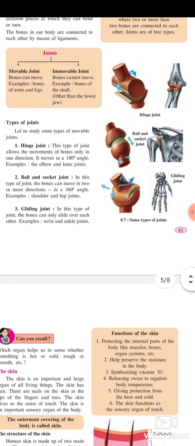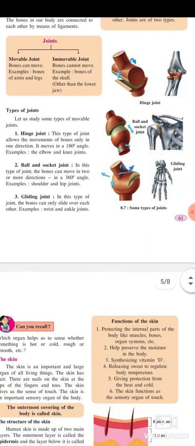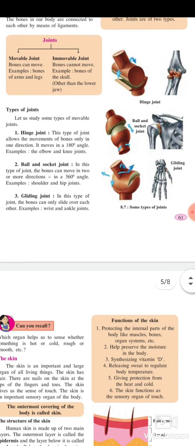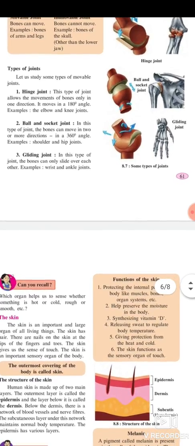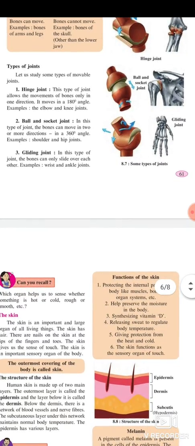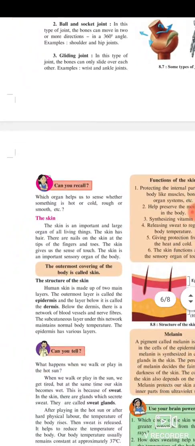Types of joints. Let us study some types of movable joints. Hinge joint. This type of joint allows the movement of bones only in one direction. It moves in a 180 degree angle, for example, the elbow and knee joint. Ball and socket joint. In this type of joint, the bones can move in 2 or more directions in a 360 degree angle, for example, shoulder and hip joint. Gliding joint. In this type of joint, the bones can only slide over each other, for example, wrist and ankle joint.